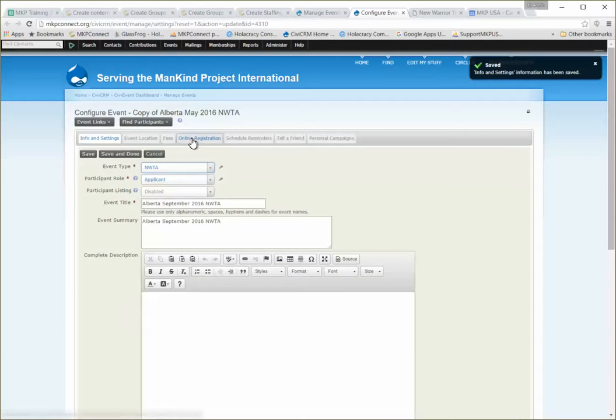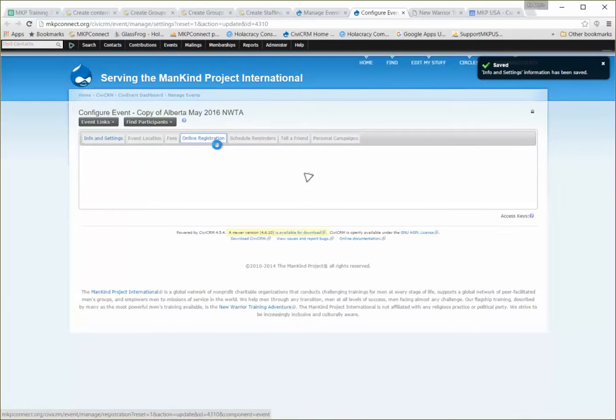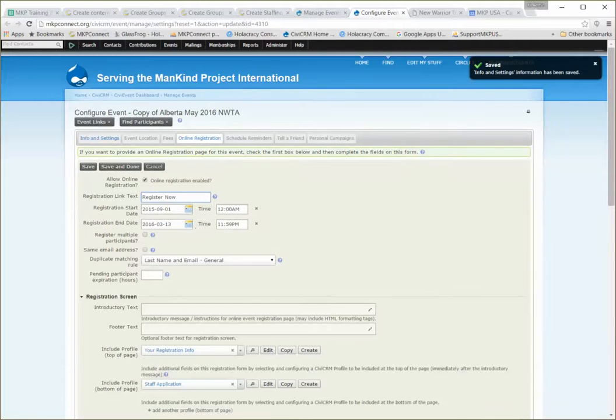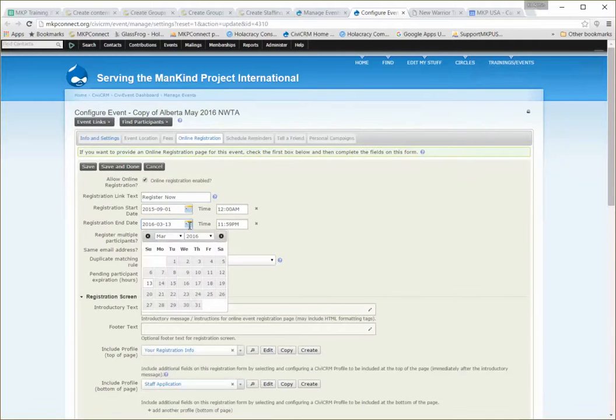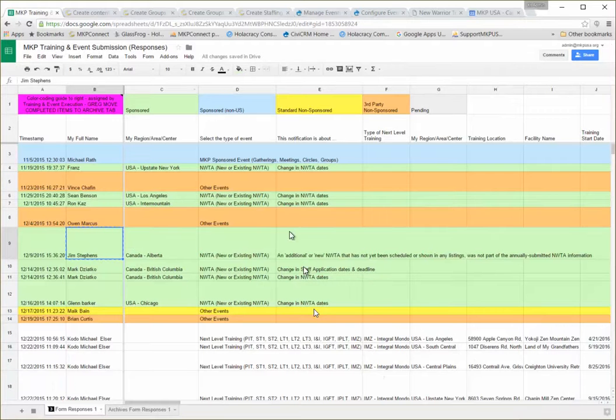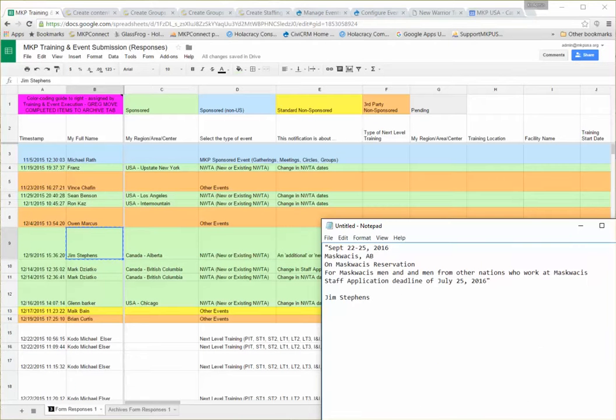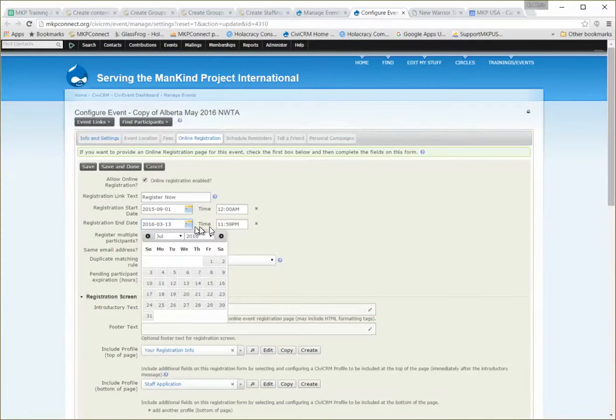Now we'll move on to the online registration, where we edit the staff application deadline, at least the CiviCRM part. And I think he even identified what he wanted. What did it say? Staff of July 25th. So July 25th at 11:59 p.m. and that's system time.